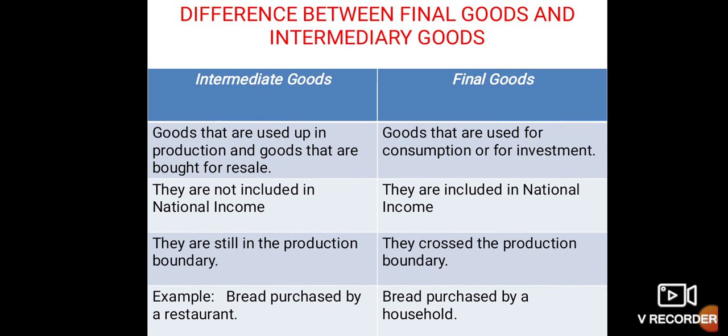Example of intermediate goods: bread purchased by a restaurant to make cakes is an intermediate good. If this bread is purchased by a consumer to make sandwiches, then that will be a final good. But if it is purchased by a baker, then that is an intermediate good. Bread purchased by a household to make sandwiches for breakfast is a final good.